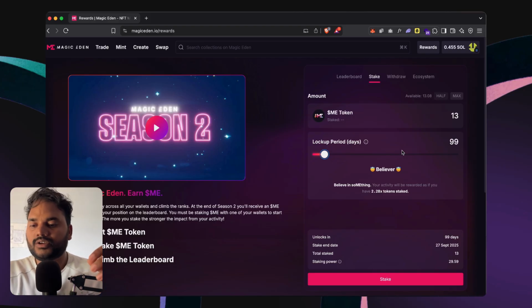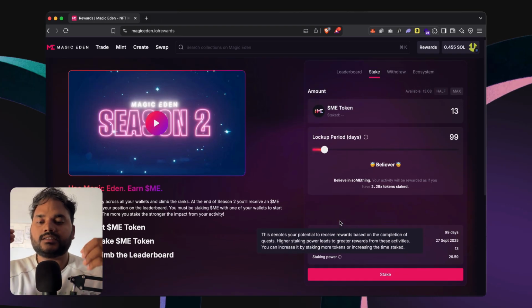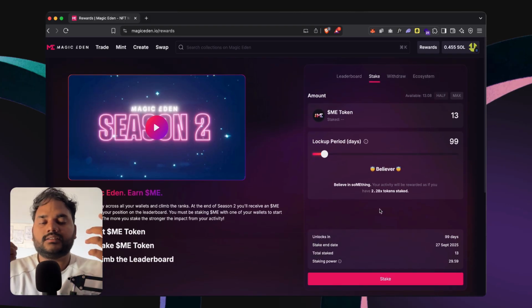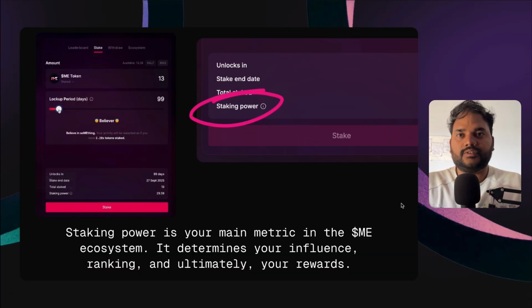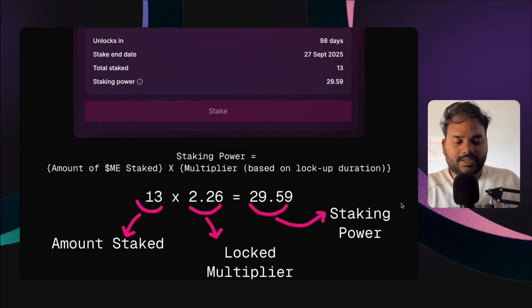And as we lock, you can see the stake end date, the time period of 99 days, the total staked and staking power. Staking power is nothing but a formula, a way that Magic Eden provides you more leverage on how many tokens you have invested or staked with them. So as you do it, you can see that staking power is calculated in this formula.